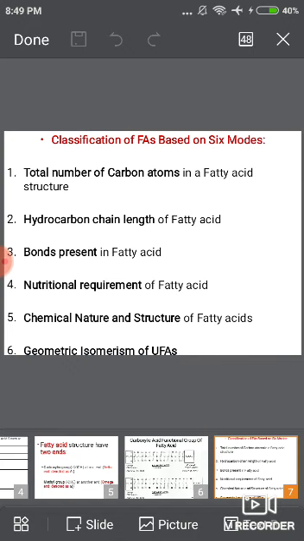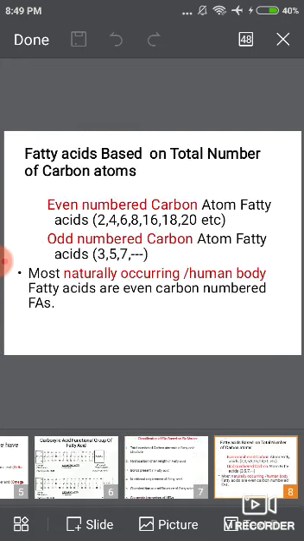Next, moving towards the classification of fatty acids. Classification of fatty acids is based on the total number of carbon atoms, hydrocarbon chain length, bonds present in the fatty acid, nutritional requirement of the fatty acid, chemical nature and structure of the fatty acid, and geometric isomerism of unsaturated fatty acids.